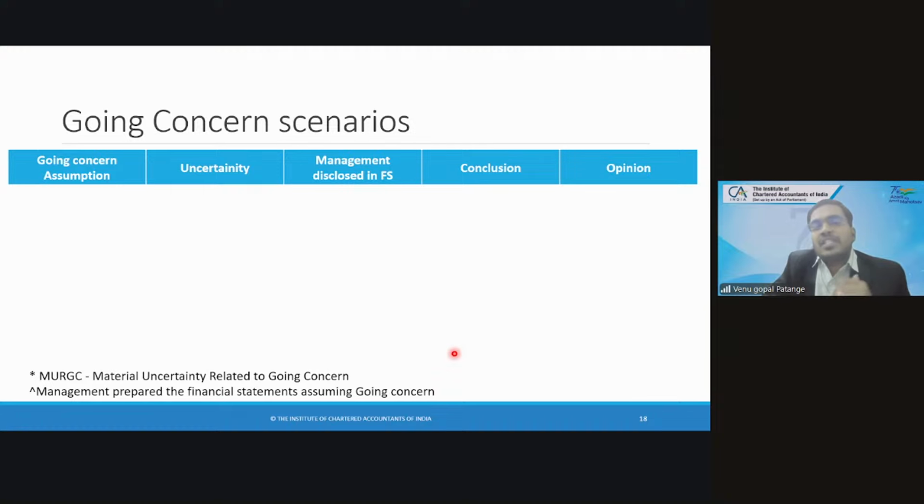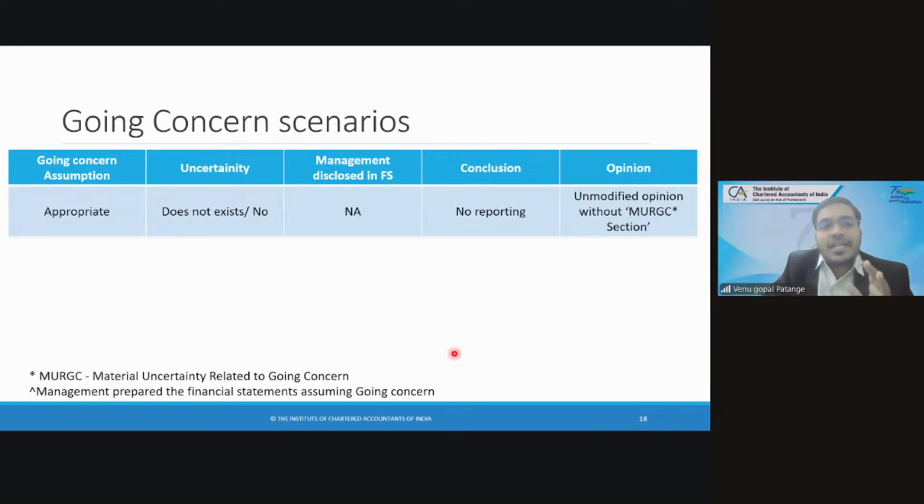Next, we are moving to SS 700. There is going concern. We'll see few scenarios. So going concern assumption. Management has prepared their financial statements on going concern basis. And auditor has verified that and auditor finds it is appropriate. And he does not find any uncertainty.